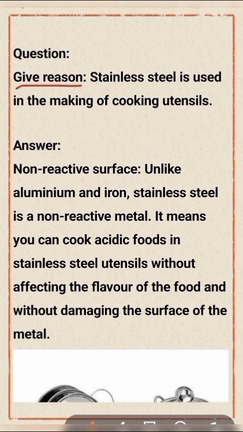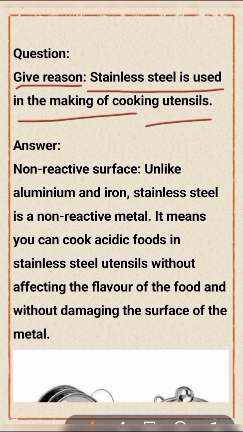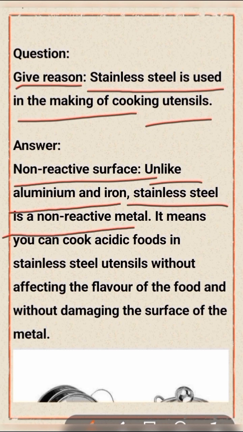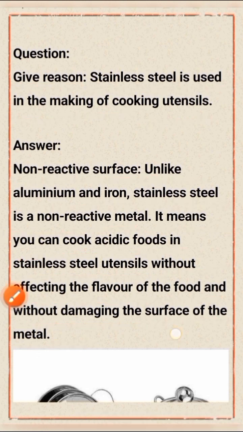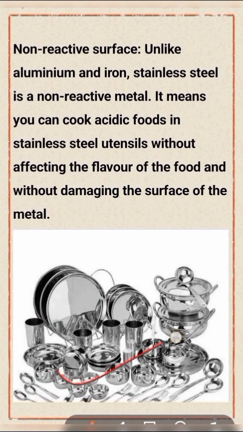Give the reason why stainless steel is used in the making of cooking utensils. Non-reactive surface: unlike aluminum and iron, stainless steel is a non-reactive metal. It means you can cook acidic food in stainless steel utensils without affecting the flavor of the food and without damaging the surface of the metal. Show the picture supporting this question.